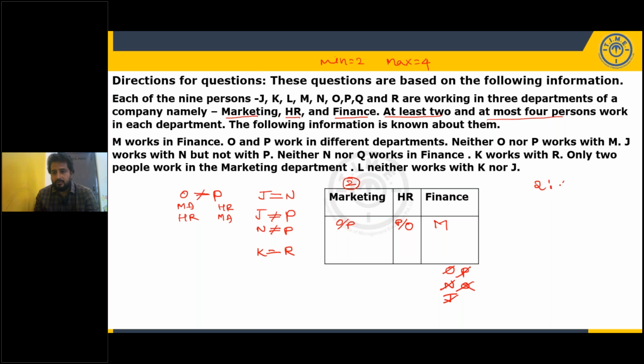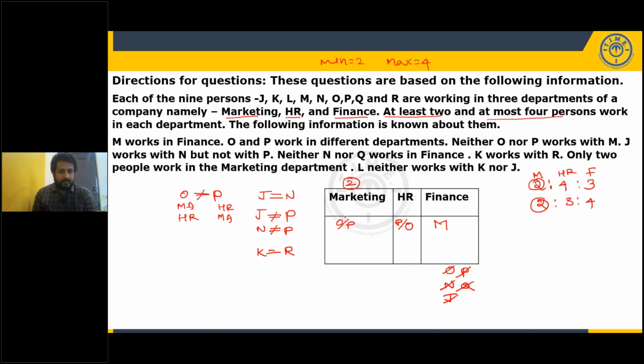2 is to 4 is to 3. Marketing is 2 compulsory. HR, finance could be like this, or 2 is to 3 is to 4. The 9 persons can be distributed only in this way, because in marketing we have 2. So the others will be 4 or 3, 3 or 4.